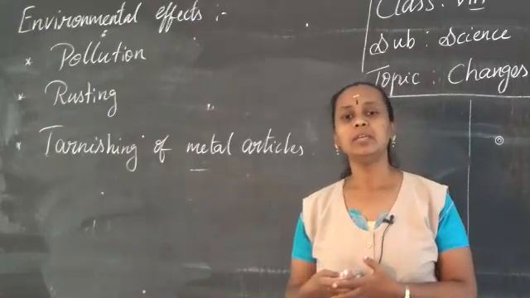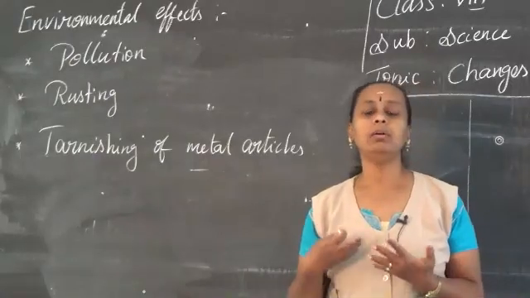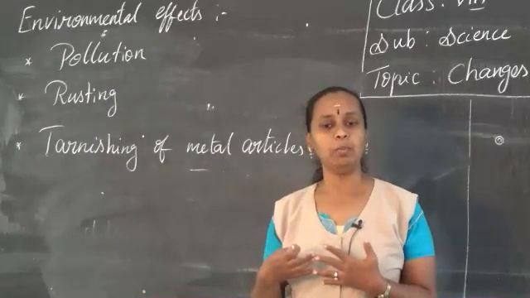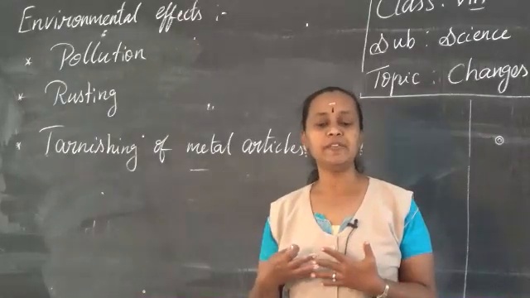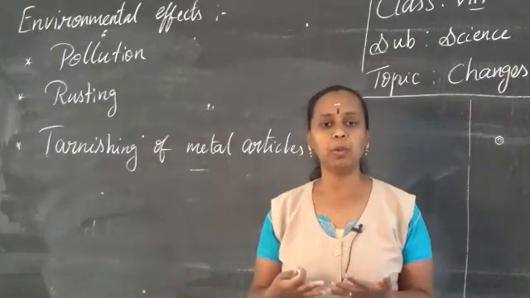What are the effects of this? These may lead to acid rain, global warming, as well as respiratory problems. We will suffocate, because if there is more carbon dioxide, we can't breathe.